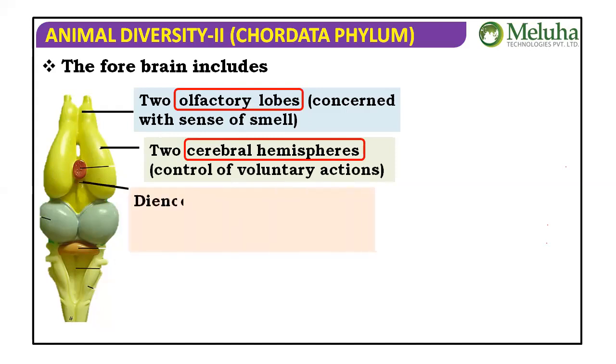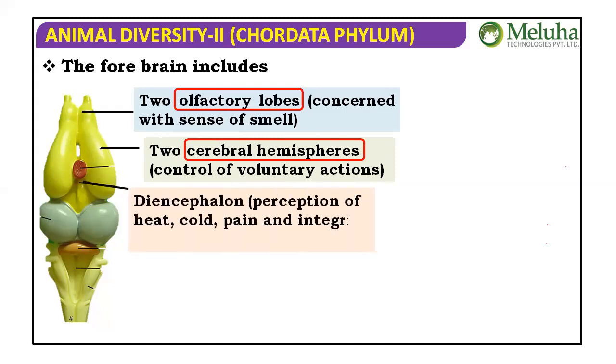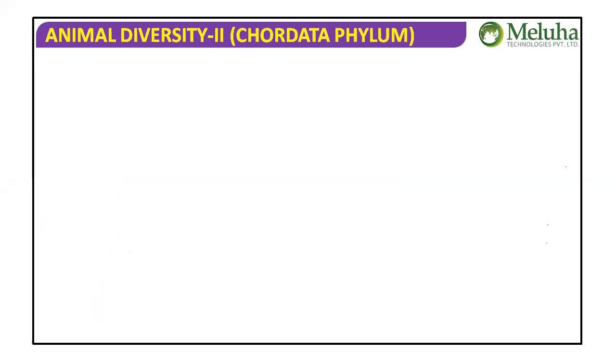Then, the diencephalon. The diencephalon is for the perception of heat, cold, pain, and integrity of the autonomous nervous system. It also controls the autonomous nervous system. So, the forebrain includes three: olfactory lobe for the sense of smell, cerebral hemisphere to control the voluntary actions of the body, and diencephalon for the perception of heat, cold, pain, and integrity of the autonomous nervous system.